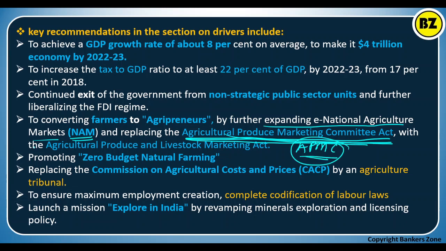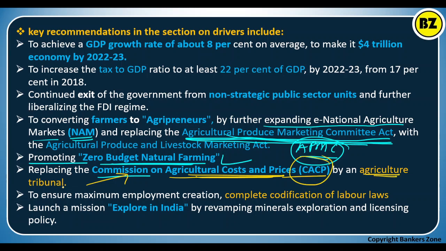Okay, apart from that, promoting zero budget natural farming. There is also one recommendation on replacing the commission on agriculture cost and prices. Well, there is one commission called the Commission for Agricultural Costs and Prices, that is called the CACP, and that should be replaced by an agriculture tribunal. Okay, so this is the recommendation.